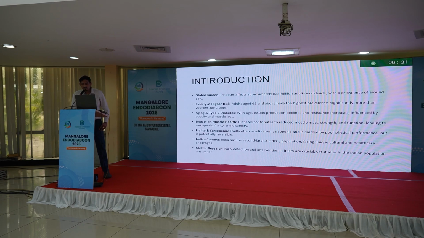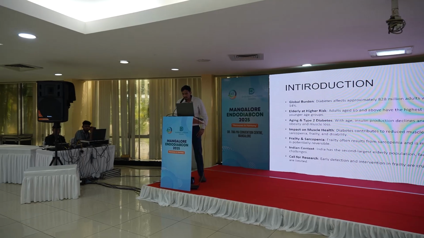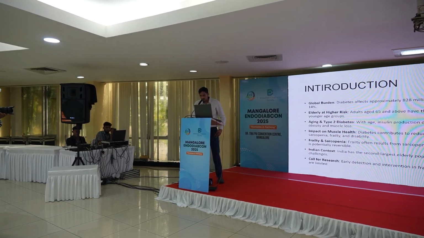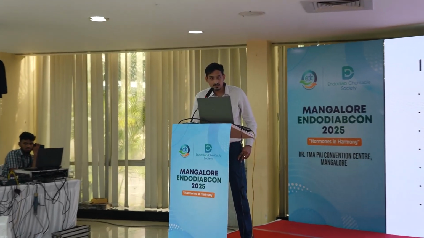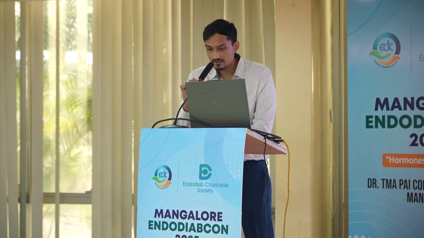With increasing age, insulin production declines and resistance increases, influenced by obesity and muscle loss. Diabetes contributes to reduced muscle mass, strength, and function, leading to sarcopenia, frailty, and disability. Frailty often results from sarcopenia, which is marked by poor physical performance but is potentially reversible.